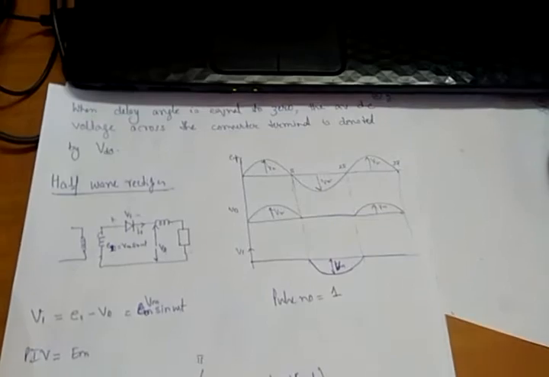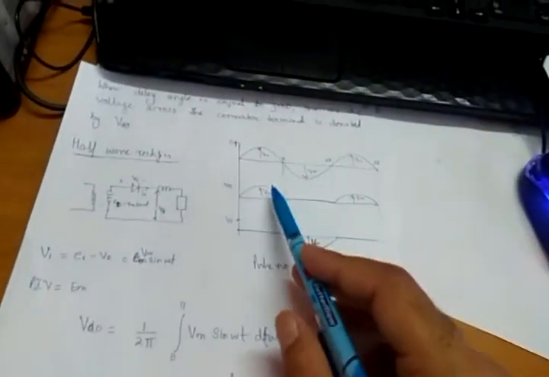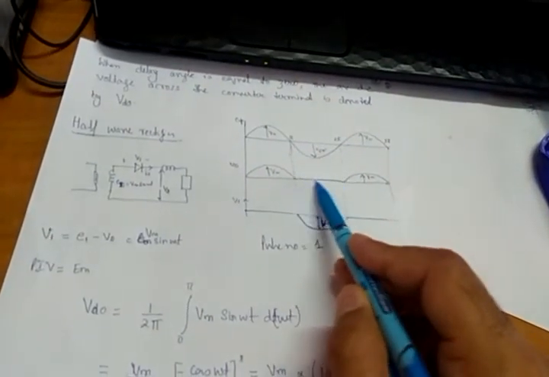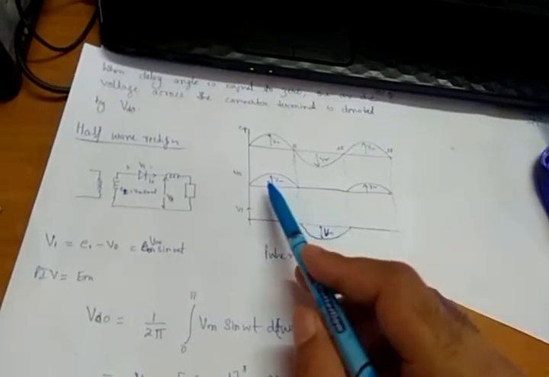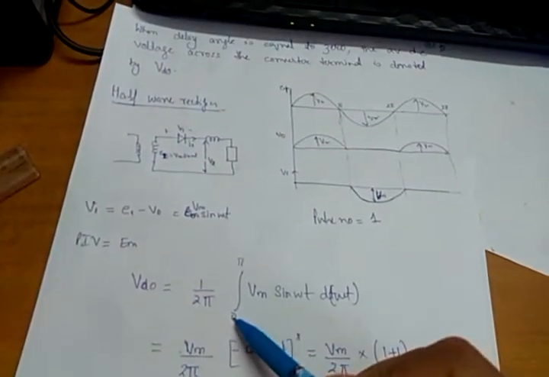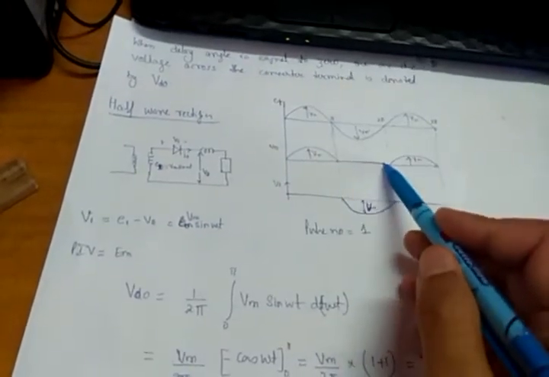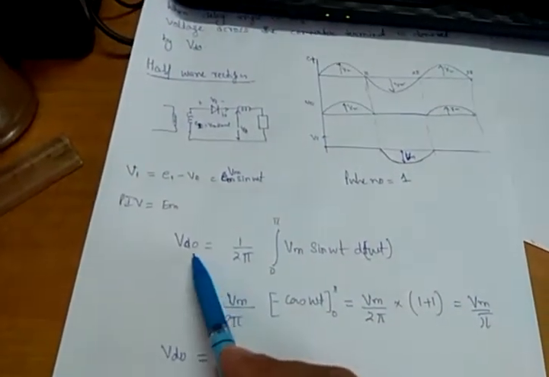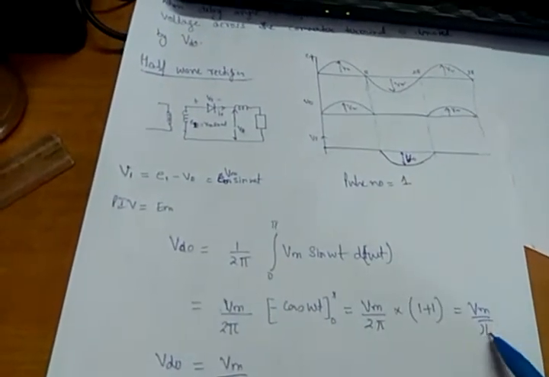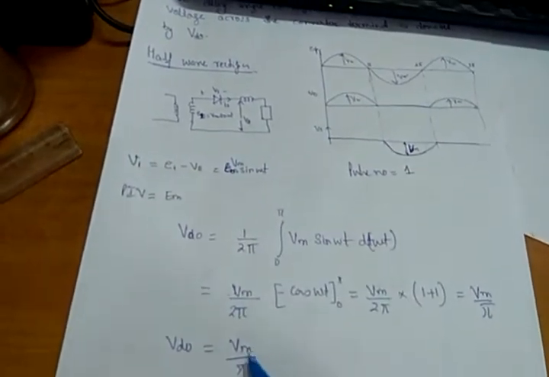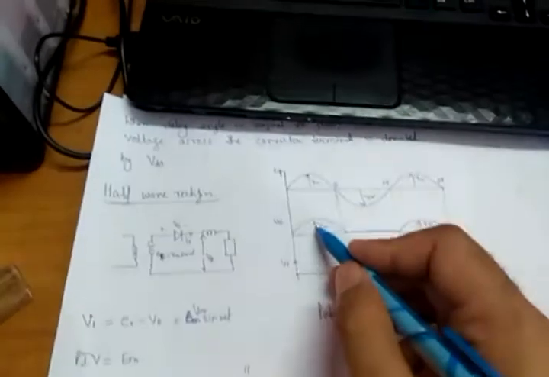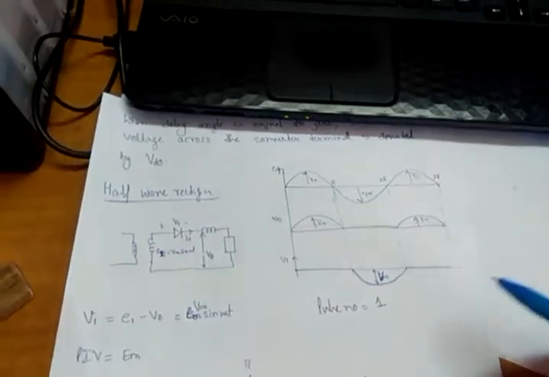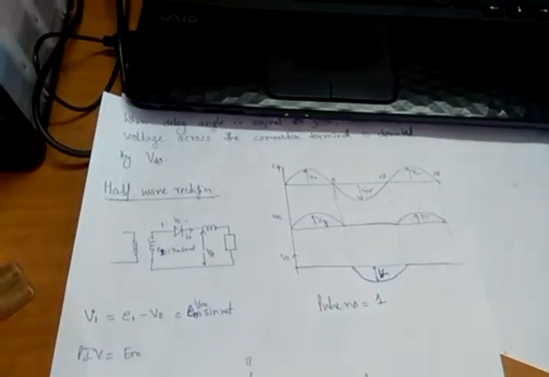So VD naught will be equal to how much? It will be from 0 to pi only, because from pi to 2 pi the output is 0. So we integrate: 1 upon 2 pi, integration from 0 to pi of Vm sin omega t d of omega t. If you integrate this, you will get the average voltage VD naught equal to Vm upon pi. This will be the average voltage.